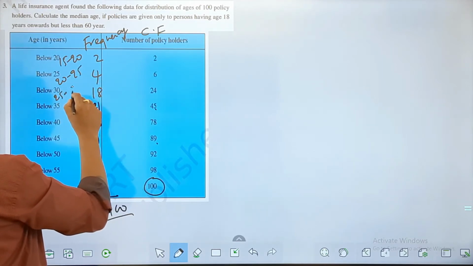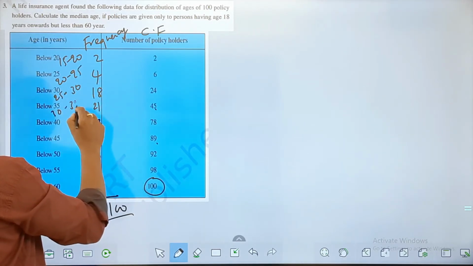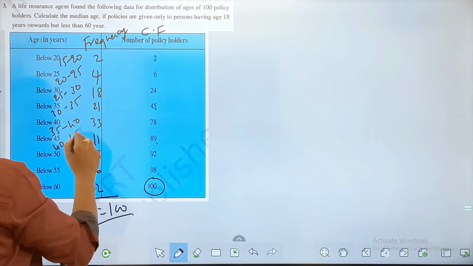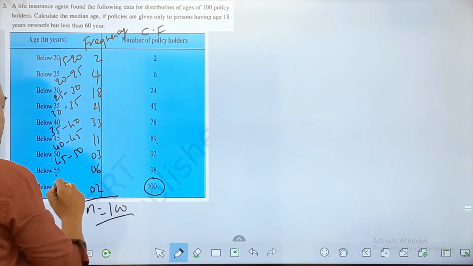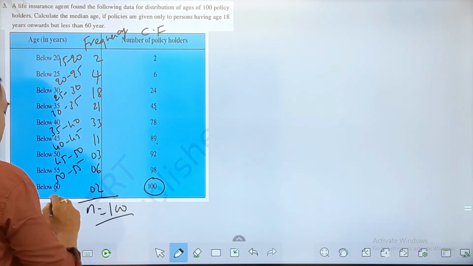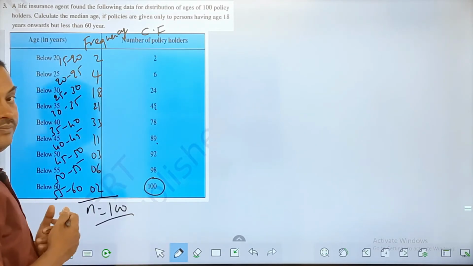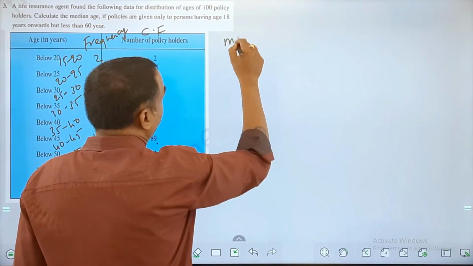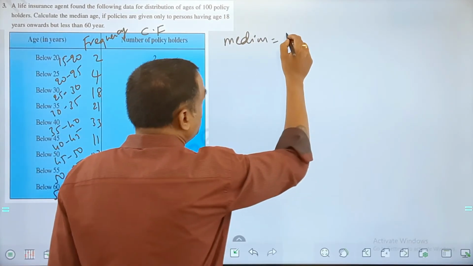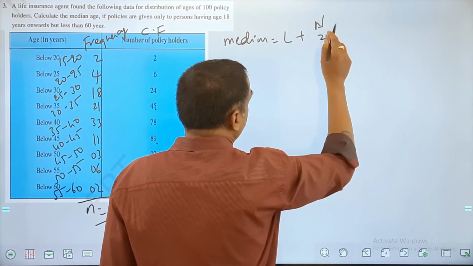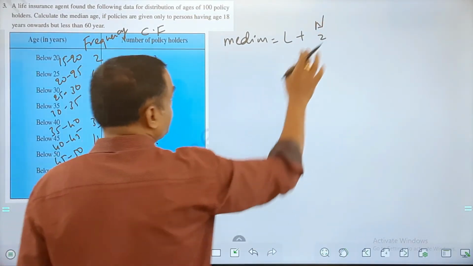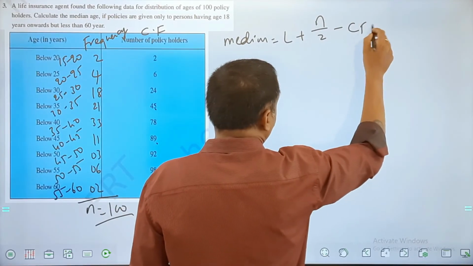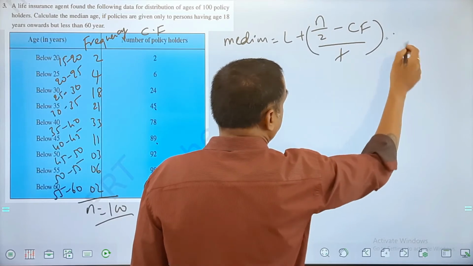Then 25 to 30 kind of a number, then 30 to 35, 35 to 40, 40 to 45, 45 to 50, 50 to 55, 55 to 60 kind of numbers. Okay, all of you? Now this is fine. Now what we should do, as per the method, we know the formula for median is equal to L plus (n by 2, or you can say this is simply n here) minus Cf upon f into C is what I need to do.